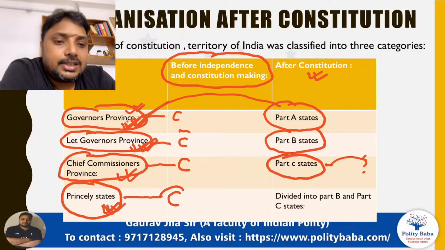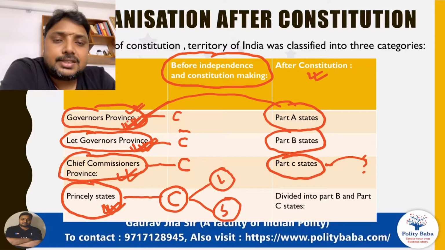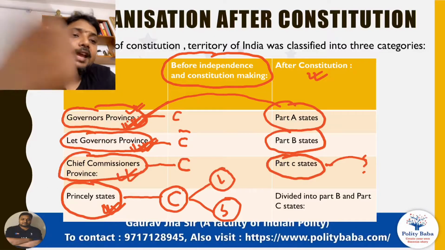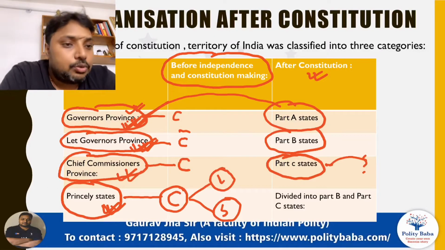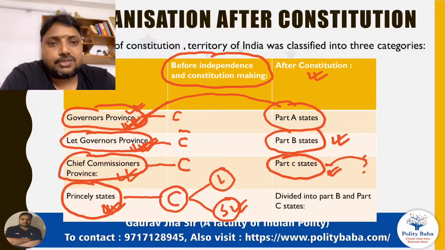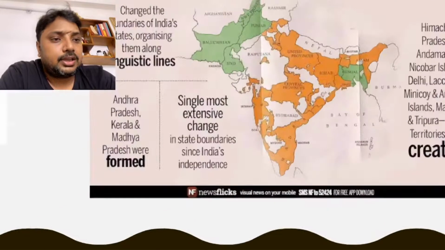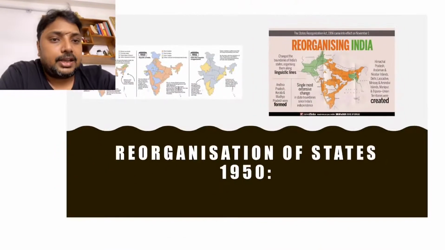Princely states were classified into two categories: larger princely states and smaller princely states. Those princely states which were larger by size were put into the category of Part B states, and those which were smaller were put into the category of Part C states. For example, definitely you will like to see the example, so here I can show you the example.